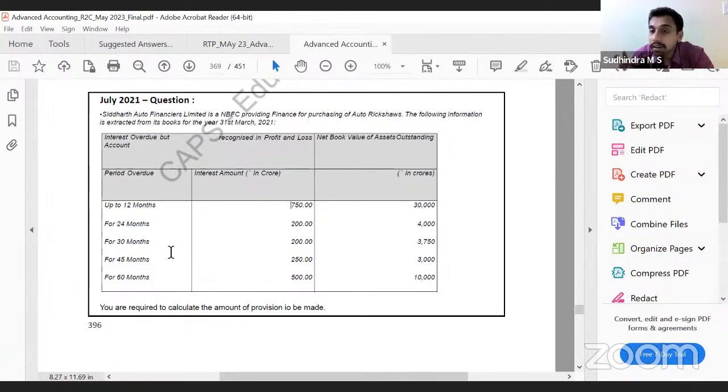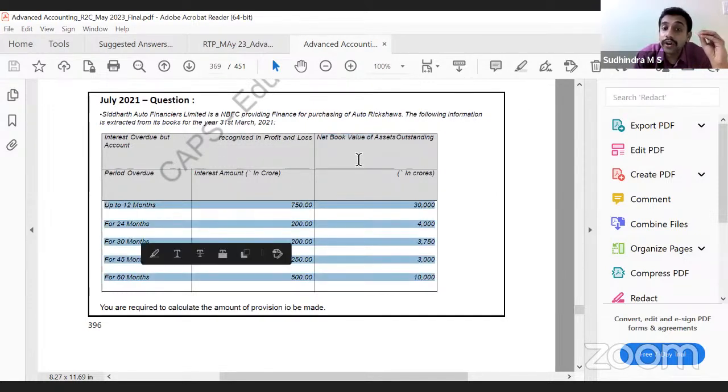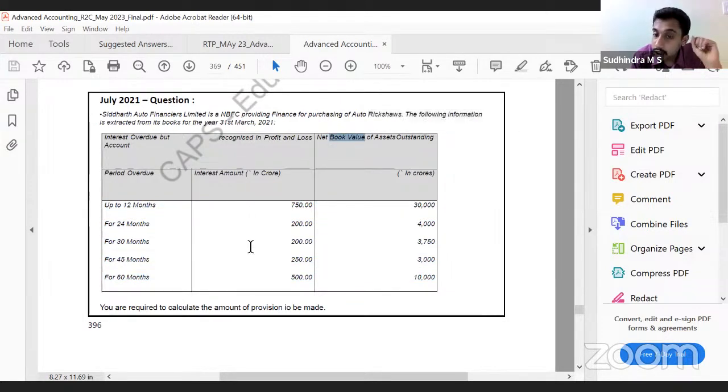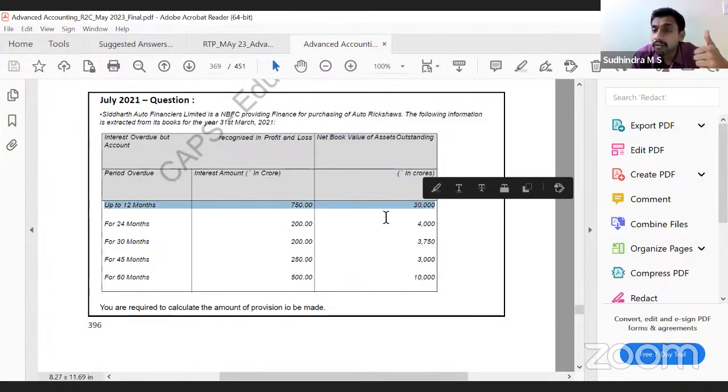When you look into the additional requirement, they are talking about what? If the overdues are up to 12 months, 12 to 24, 24 to 36, 36 to 48, 48 and above, then it is 0, 10% of net book value, up to 40% of net book value given. Correct? So whenever they give amount overdue and net book value, it should be additional provisioning. We have to just apply up to 12 months. What is the amount of provision that you have to calculate?